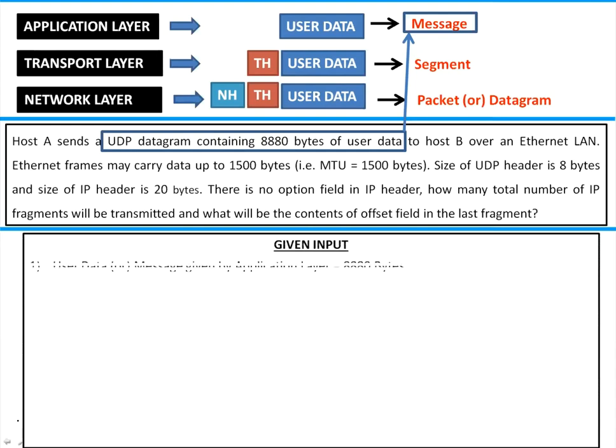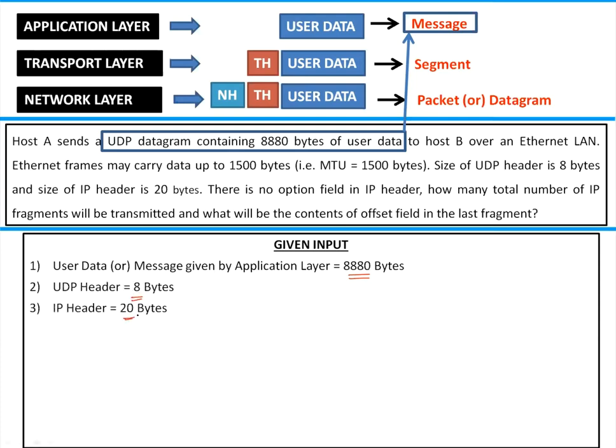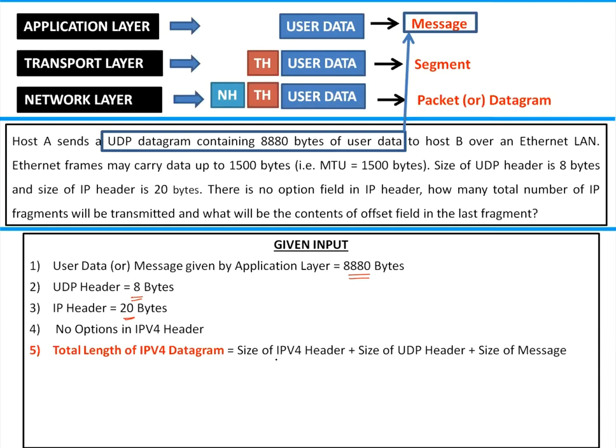Next. So given input, user application data will be 80 bytes. UDP header will be 8 bytes. IP header will be 20 bytes. That implies no options in IPv4. Total length will be size of IPv4 header, UDP header plus size of message. That means all these things to be summed up.